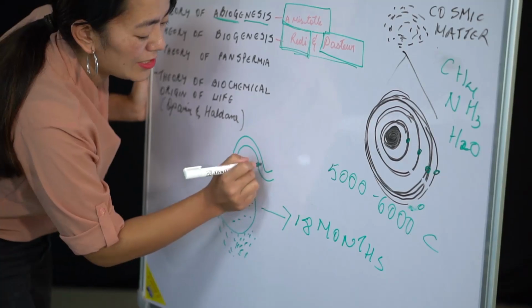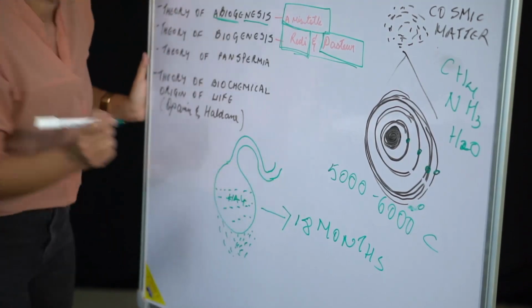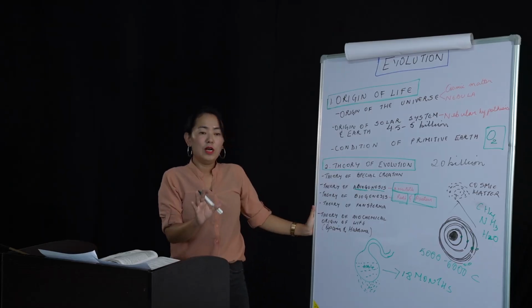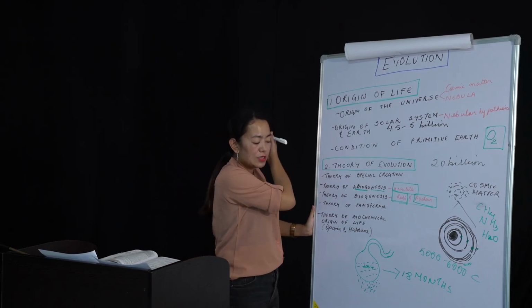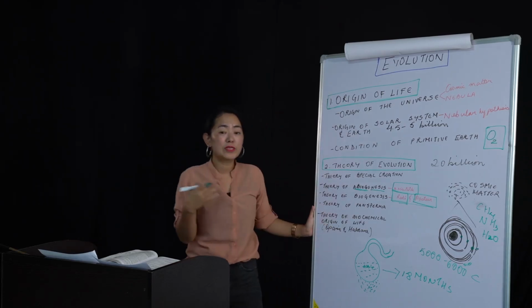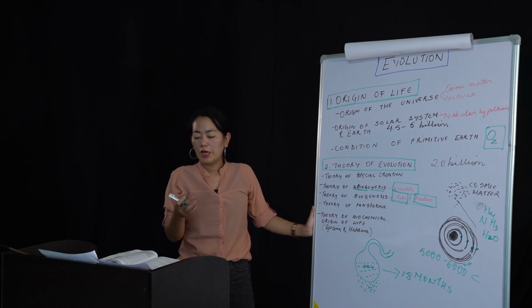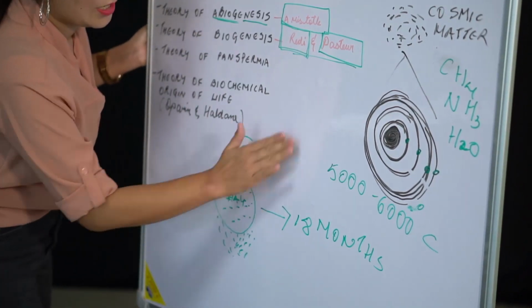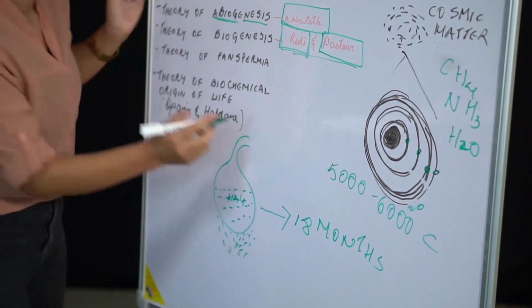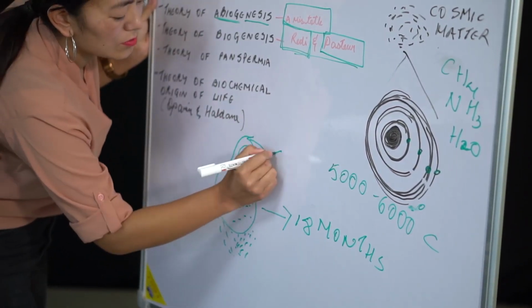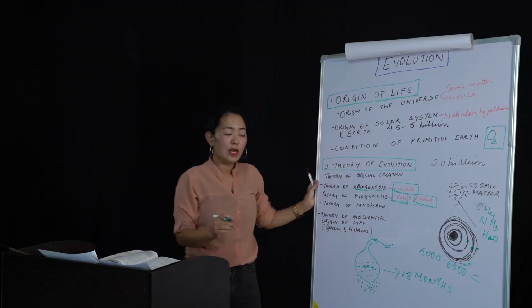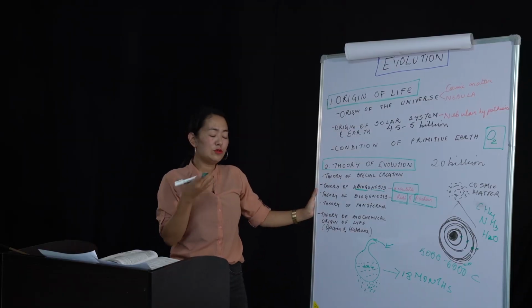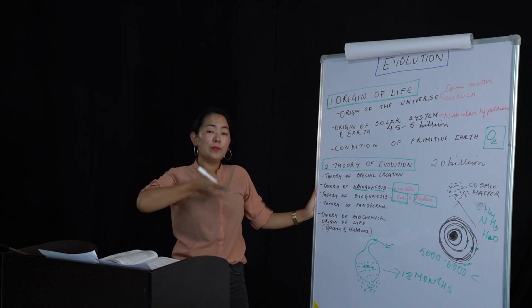After almost 18 months, he kept it just like that. What he found out was that there was no microbes for almost 18 months. So then he decided, okay, let me cut this one so that there will be air going inside. Atmospheric air will go inside. When the atmospheric air goes inside, you know the air also carries microbes.